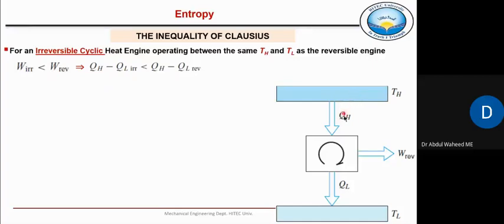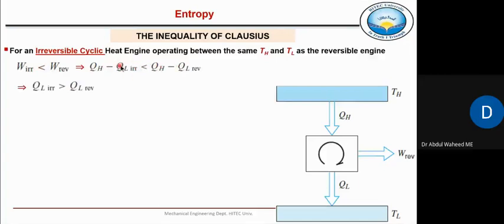Because the difference is here, whether it is a reversible heat engine or an irreversible heat engine. For the same TH and QH, the difference is here. In a reversible engine, we will get more W and less QL. For an irreversible heat engine, we will get less W, so it means the rejected heat will be more. So W irreversible, which is QH minus QL irreversible, is actually less than QH minus QL of a reversible heat engine. QH is the same, whether it is reversible or irreversible, right? So this equation hopefully is clear.